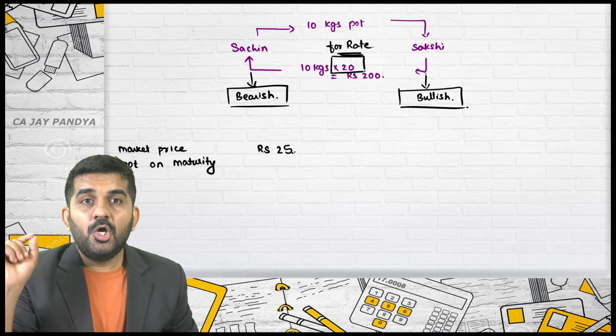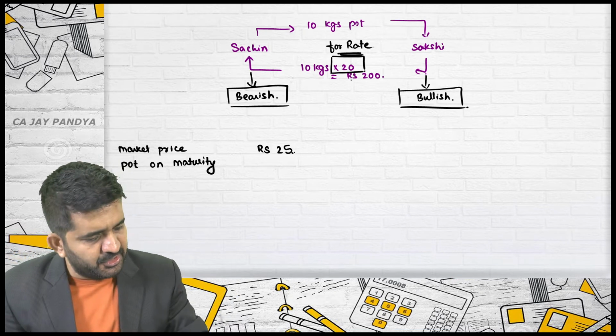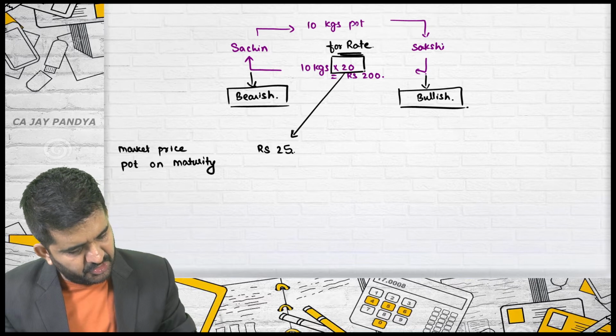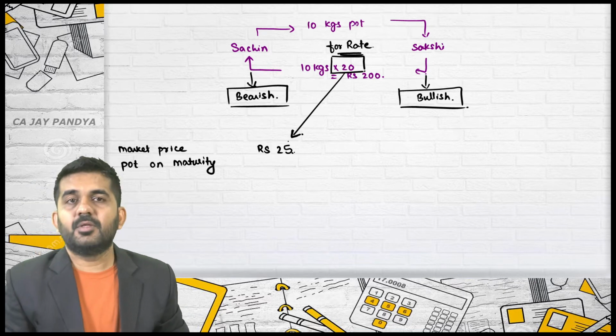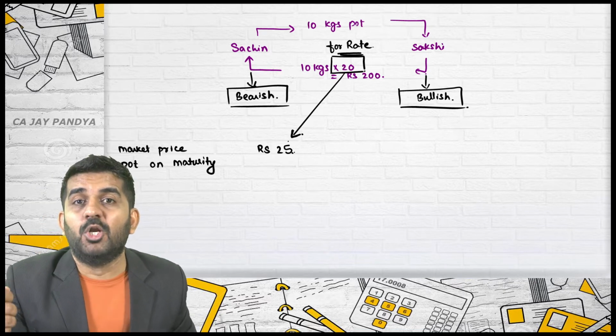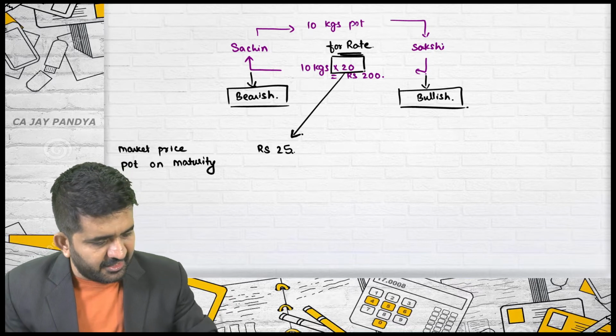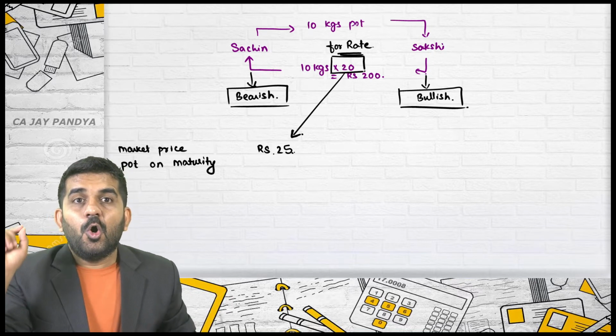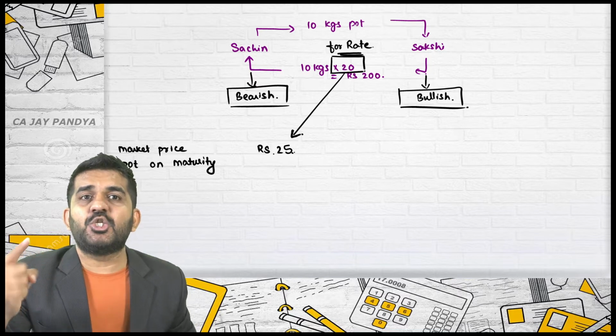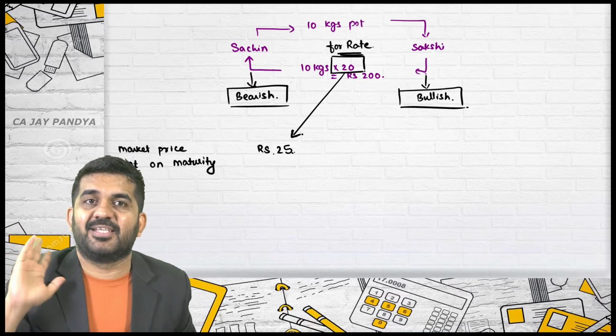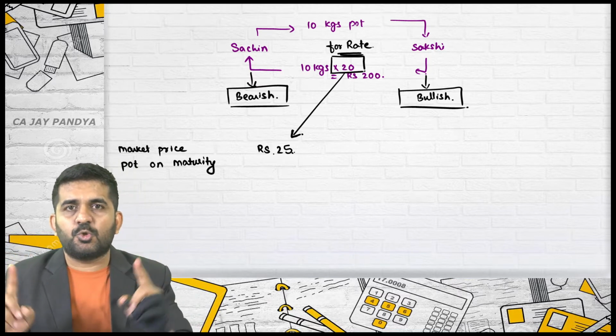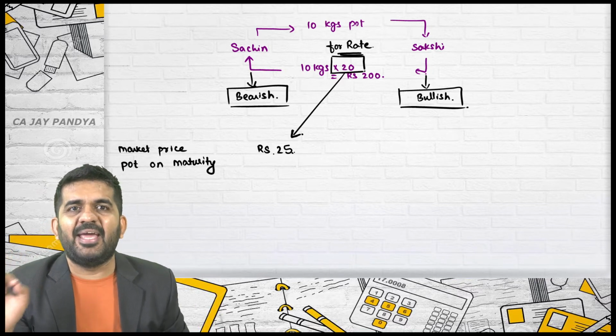Is the market bullish or bearish? The market is bullish. Who will be paying? Bearish will be paying and bullish will be receiving. First question I have answered: who will be paying and who will be receiving?